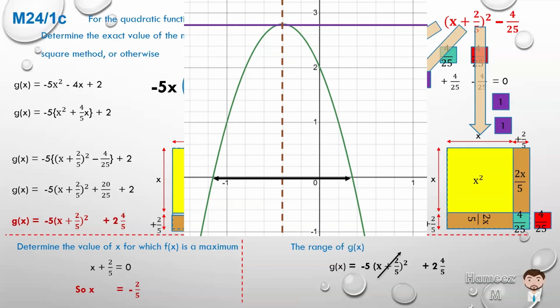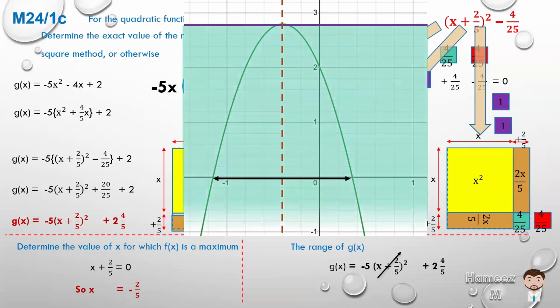So how do we think of the range? The range would be all the y values in which this graph occurs, which would be starting from the maximum and coming downwards until infinity. So the range is g of x is less than or equal to 2 and 4/5. It includes 2 and 4/5, so there's also an equal sign there because that's the maximum point, and going downwards.